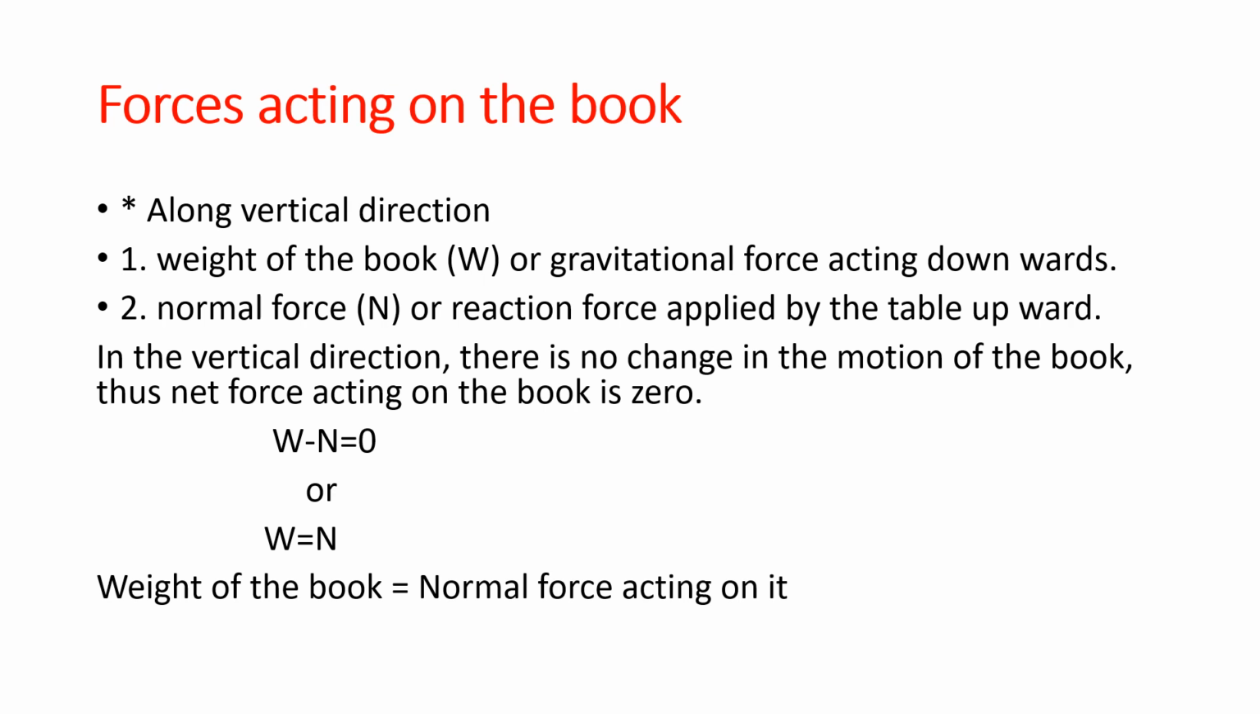Let us examine the forces acting on the book. Along the vertical direction, there are two forces acting on the book. First one, the weight of the book, denoted as W, or the gravitational force which is acting downwards. And the second one is the normal force. We already learnt about the normal force in the first chapter, right? Normal force is denoted by N, or the reaction force applied by the table upward.